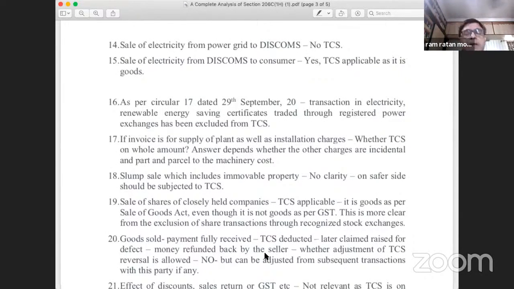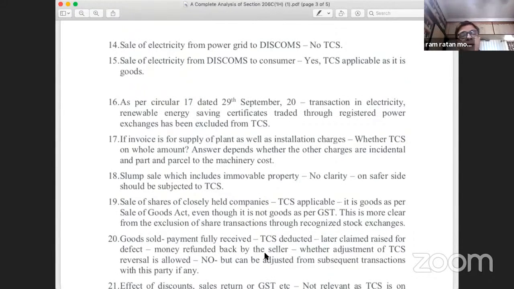It will be advisable to advise our clients. I presume that most of the members who are here are chartered accountants or businessmen. If they are businessmen, I will advise them that when you raise your invoice, you raise two different invoices. For goods, you raise a different invoice. For installation charges and other charges, which you think that the TCS should not be made applicable on, please make a separate invoice, so that at least there will be clarity. So this is regarding the combined billing.